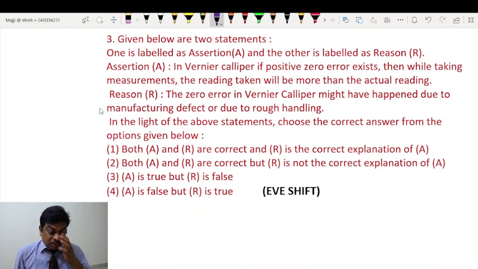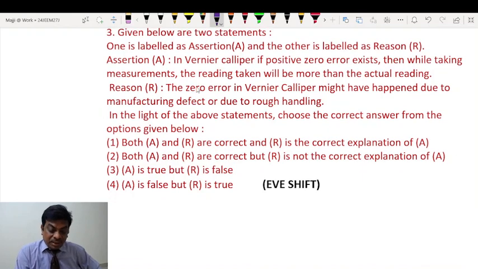Given below are two statements, one is labeled as assertion A and the other is labeled as reason R. In a vernier caliper, if positive zero error exists, then while taking measurements, the reading taken will be more than the actual reading. This is true students, because the moment we say the zero error is positive, the reading is already some positive value, even though it should be zero.